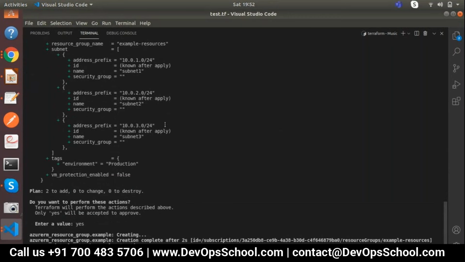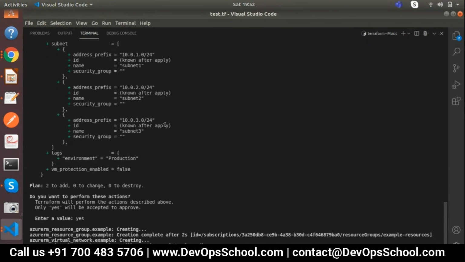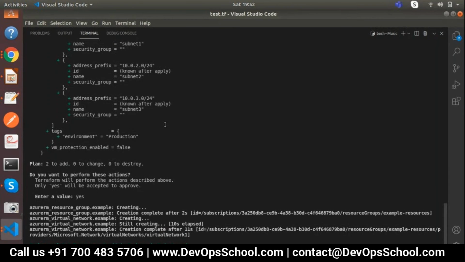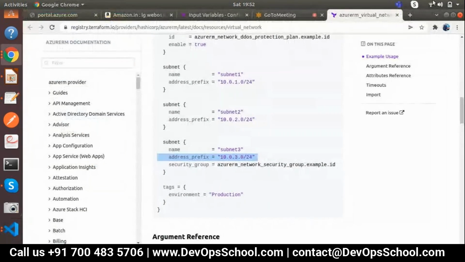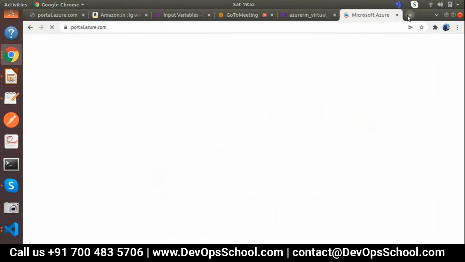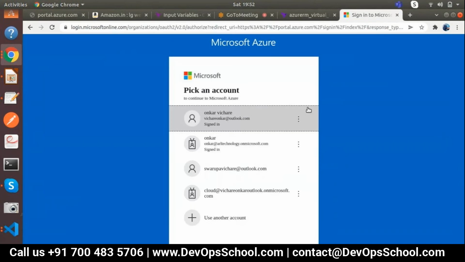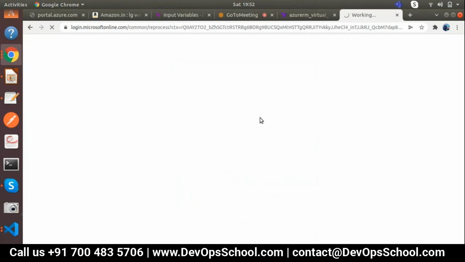Okay, now it's creating, right? Resource group is created. Now it started the virtual network. But now tell me, we faced the error, right, with the variable. But currently it's successfully deployed. Why? Apply completed, resources added. So let's see whether the resources are added or not. That is without our variables.